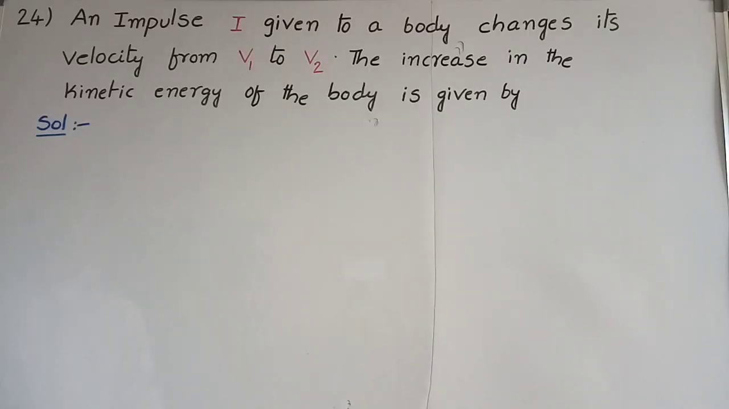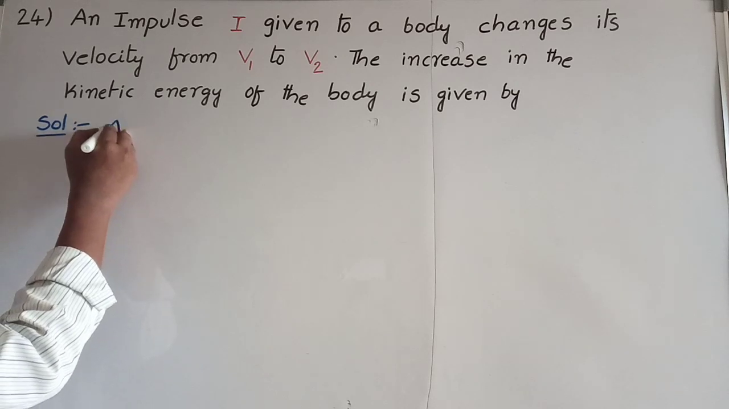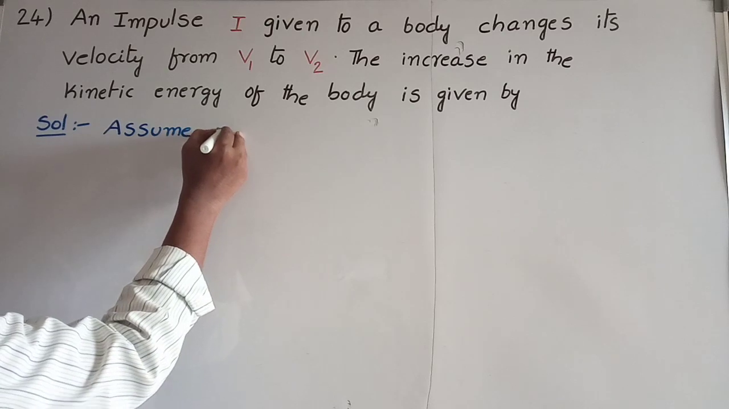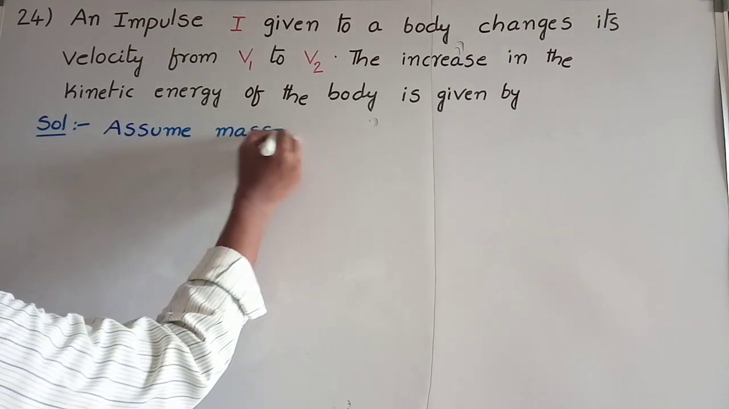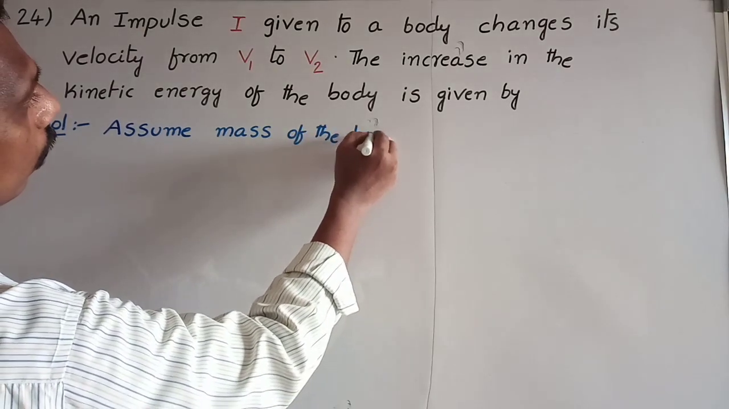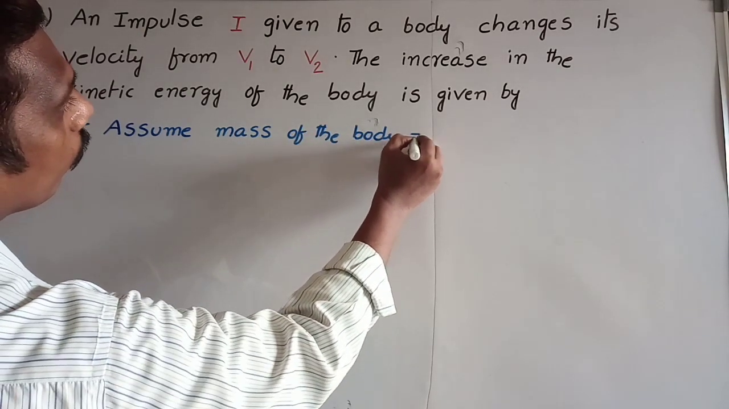24th problem. An impulse I given to a body changes its velocity from v1 to v2. The increase in the kinetic energy of the body is given by. In this problem, impulse I is given, velocity of the body changes from v1 to v2. Initially, we assume mass of the body is m kg.